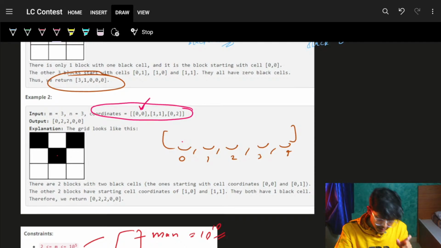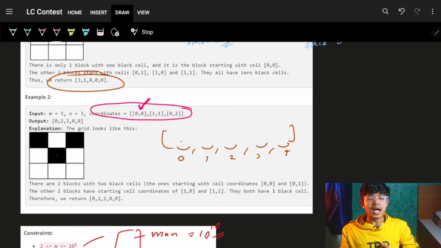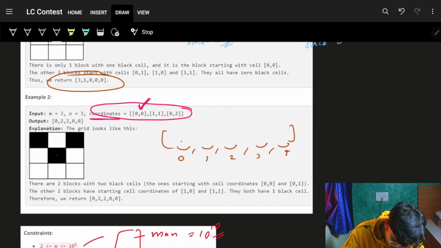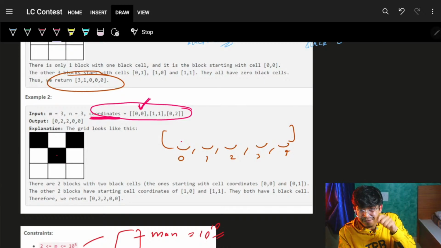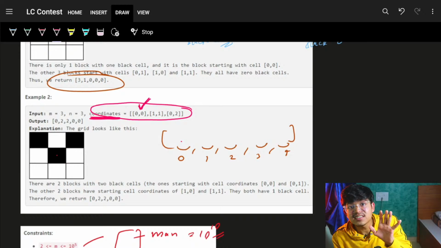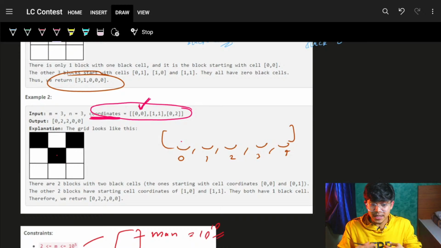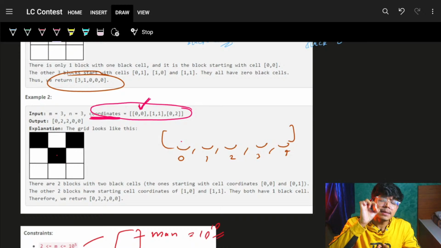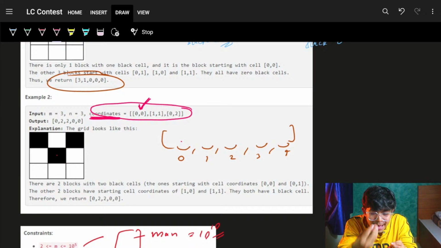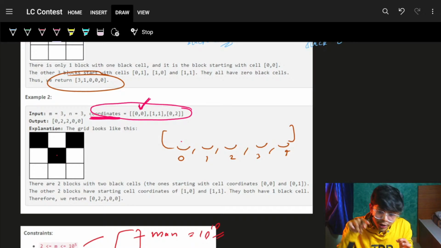I will go and ask him, hey bro, for this, because I know I can only go on coordinates. For every coordinate, I will go and ask, bro, you should give me some answer. You should bring me some value. Now you can bring me some value only when I can grab some contribution from you, what you are contributing.